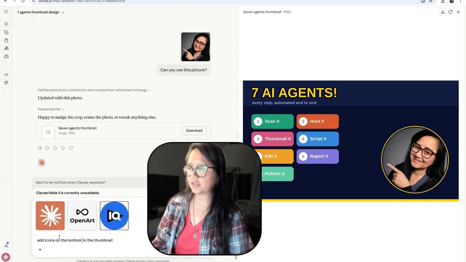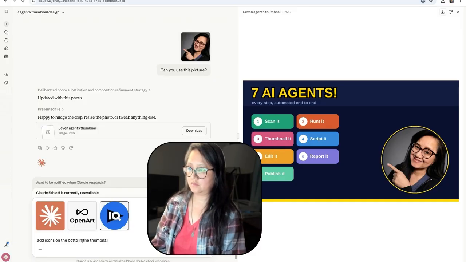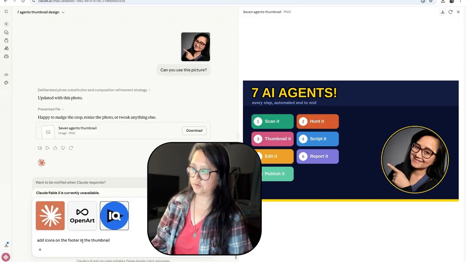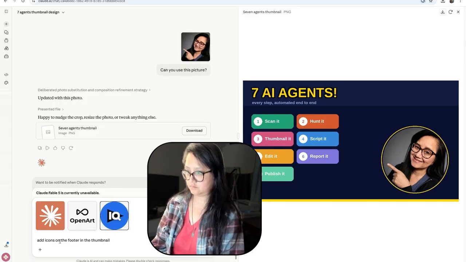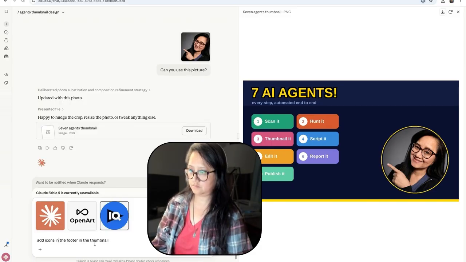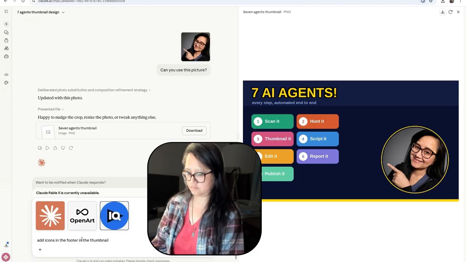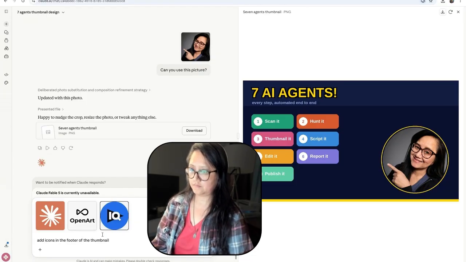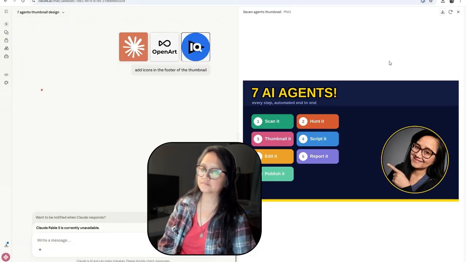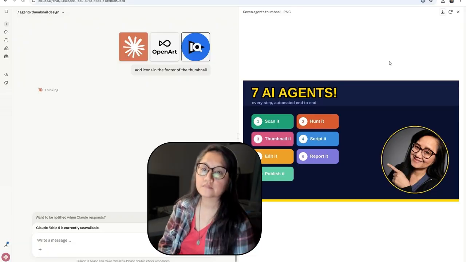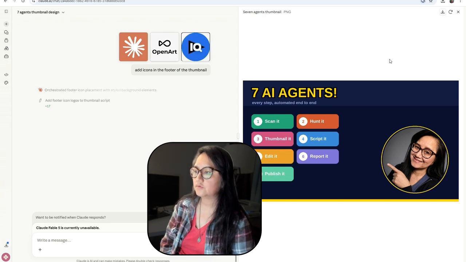I'm going to say add on to the bottom footer. In the footer. Let's see what it says. Add footer icon logos to thumbnail script.